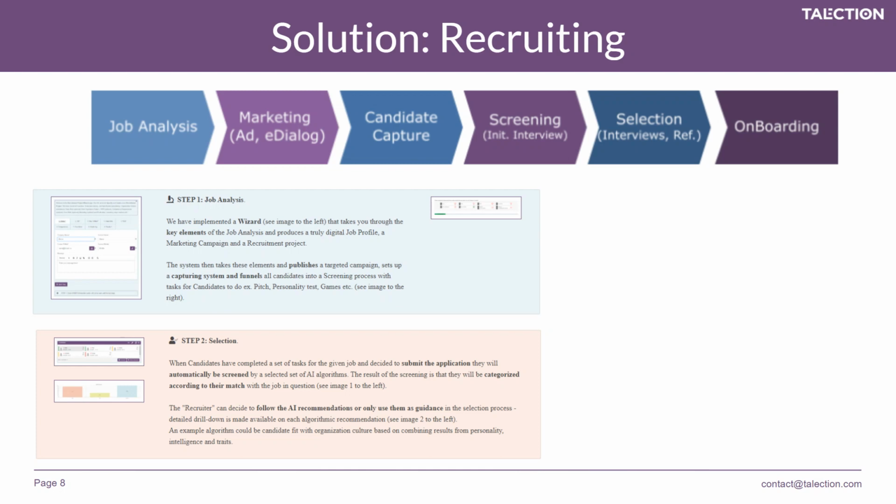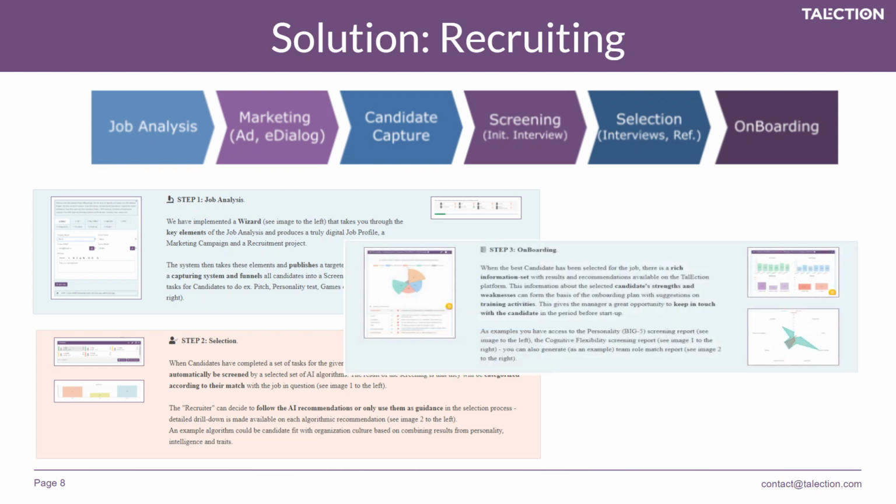All of this is configurable. Based on these activities, the candidates are automatically categorized into the 4 groups as mentioned earlier: high potential, some risk, and high risk. And then you can drill down into details on this. You can base yourself on the recommendations from the machine, or you can use it to assist you in the selection.